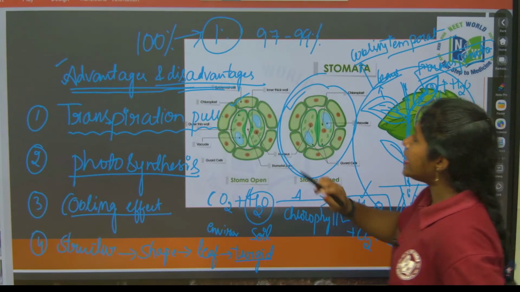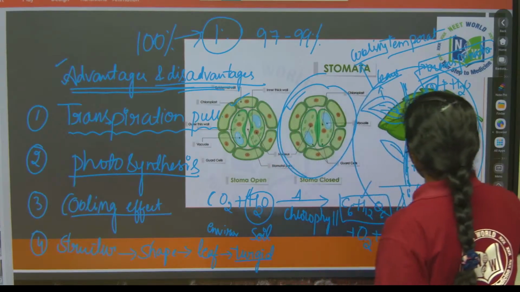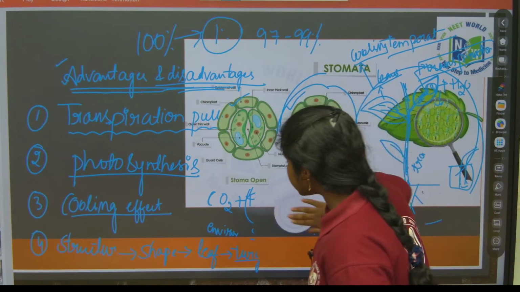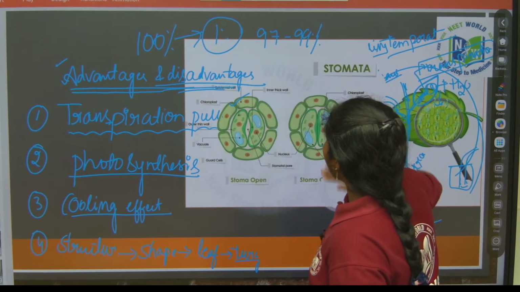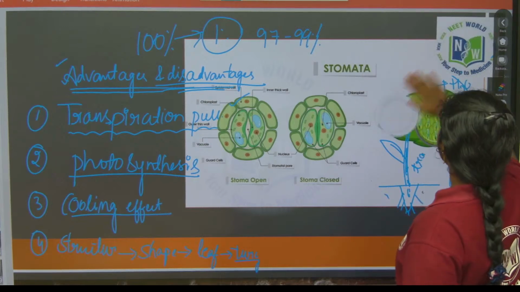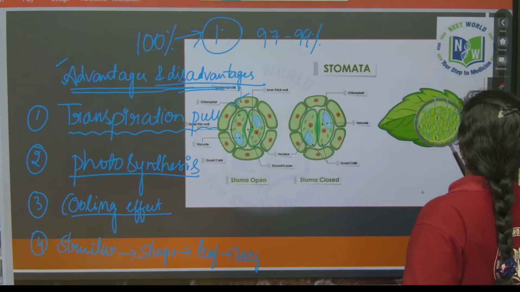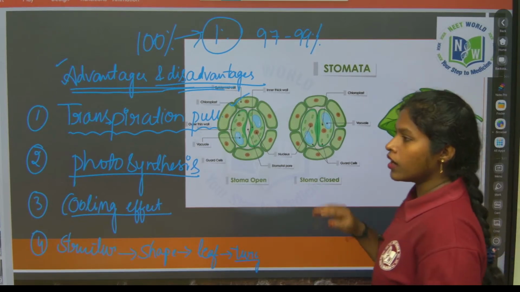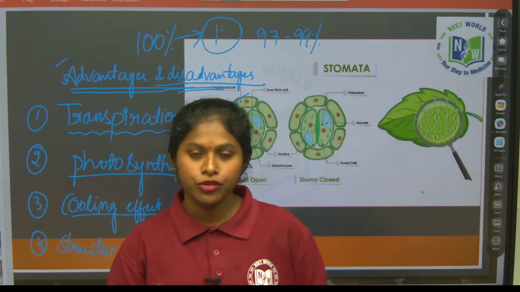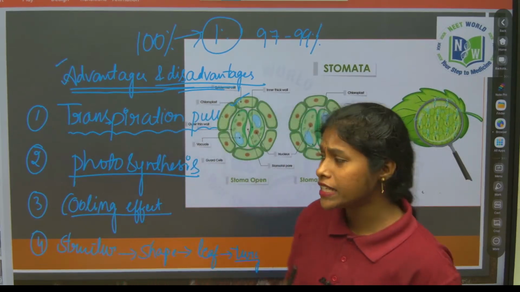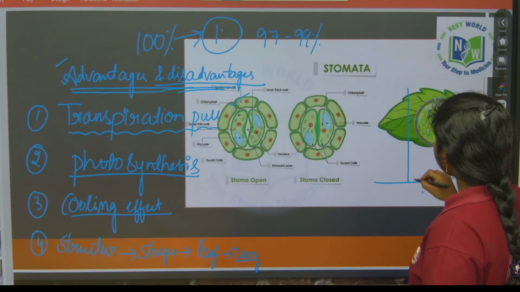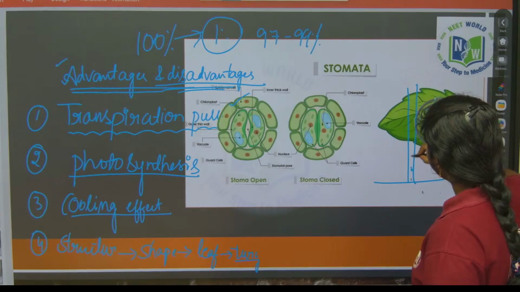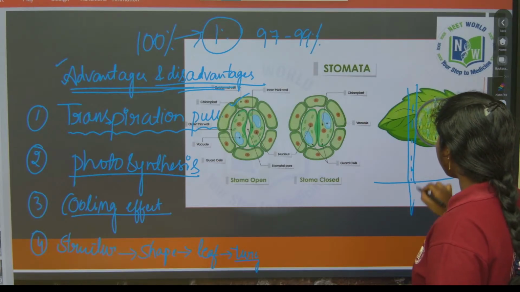Now see why it is considered a disadvantage. We all know that out of 100%, only 1% of water is utilized by the plants, which means a continuous supply of water has to occur in the plant.